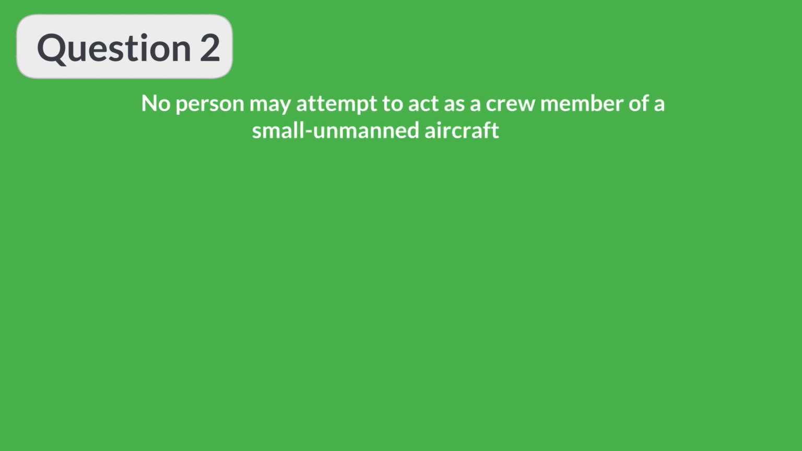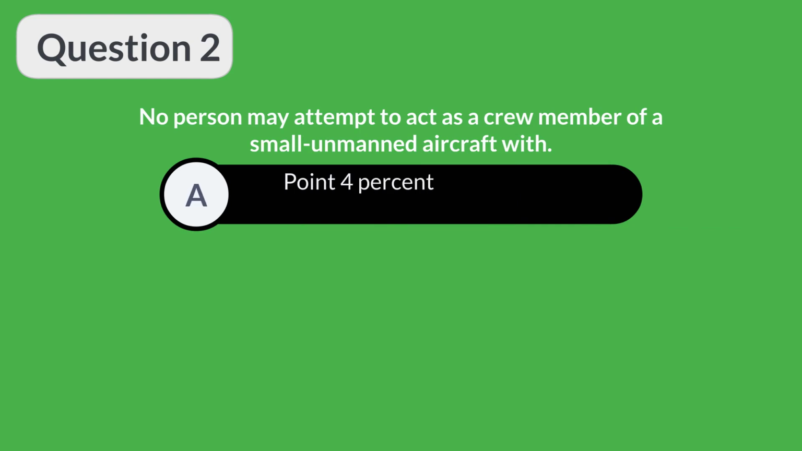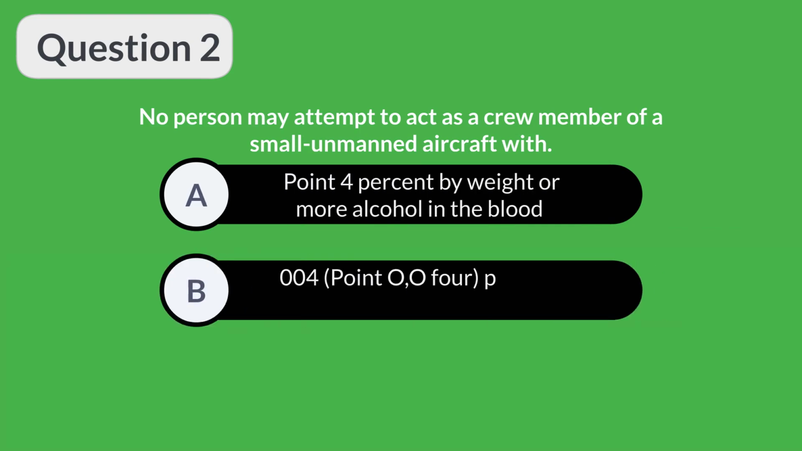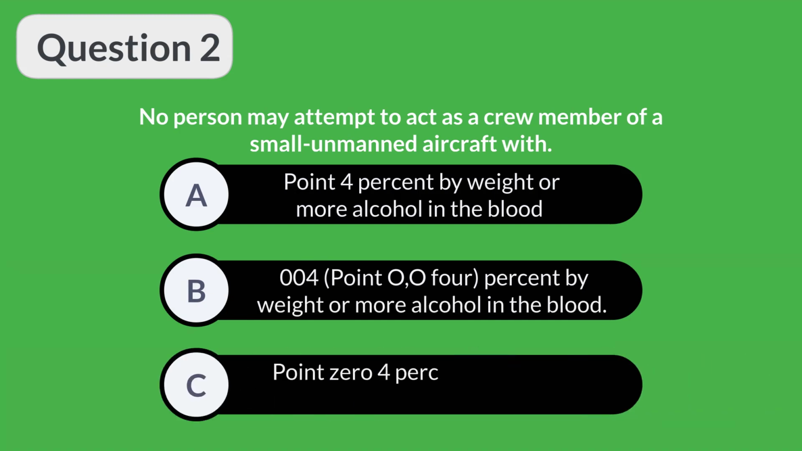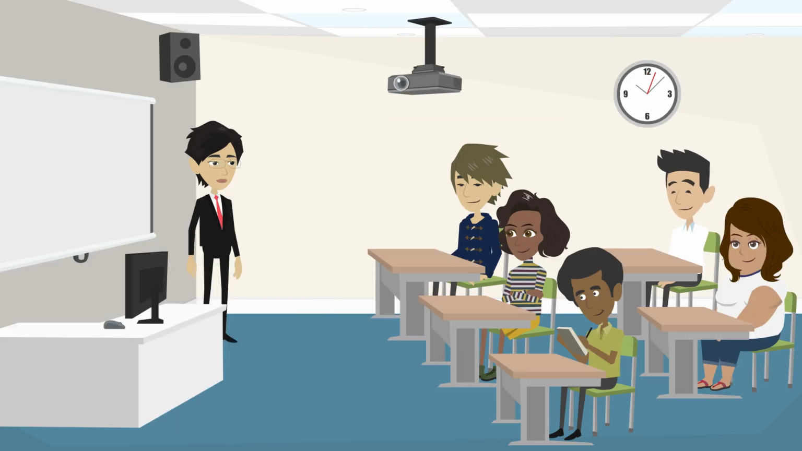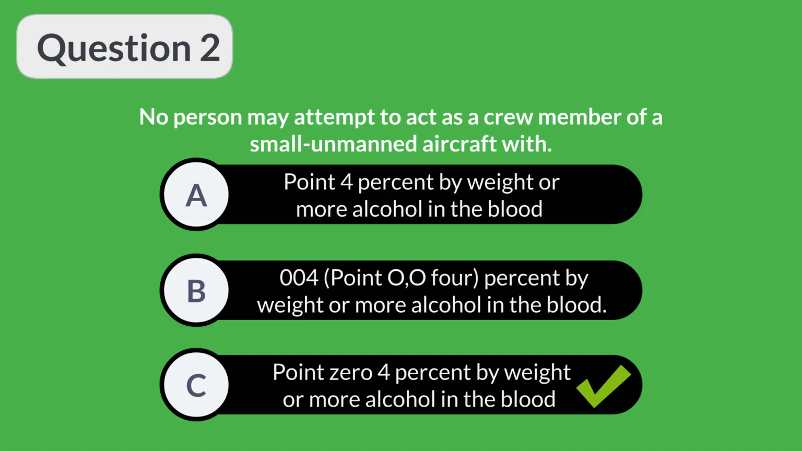Question 2. No person may attempt to act as a crew member of a small unmanned aircraft with A. 0.4% by weight or more alcohol in the blood, B. 0.04% by weight or more alcohol in the blood, or C. 0.04% by weight or more alcohol in the blood. Ok, time's up. The answer is C.